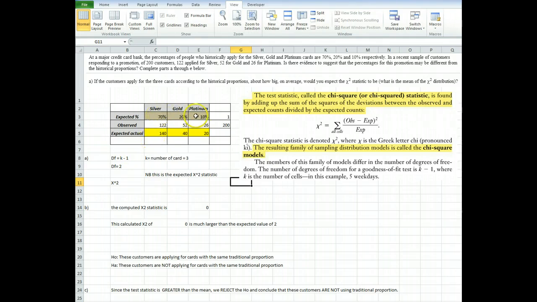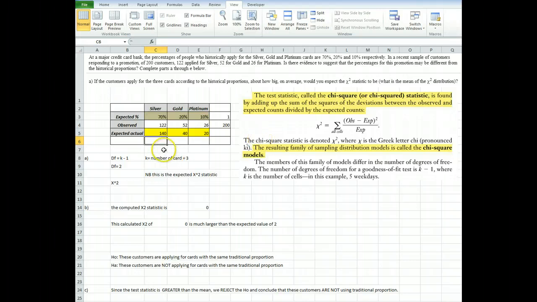So this is the traditional proportion, and this is what we would expect if we sampled 200 people, which is what we did. Now, to work out this expression, we need to find the observed minus the expected, square that difference, then divide it by the expected, and then for each of the 3 we will find that expression and then find the sum.